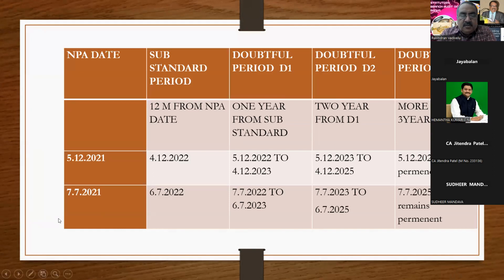This is a chart you have to remember. So 12 months from NPA, 1 year from substandard, 2 years from D1, and more than 3 years it comes under the category of D3.